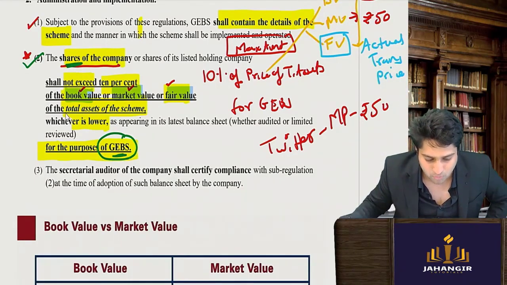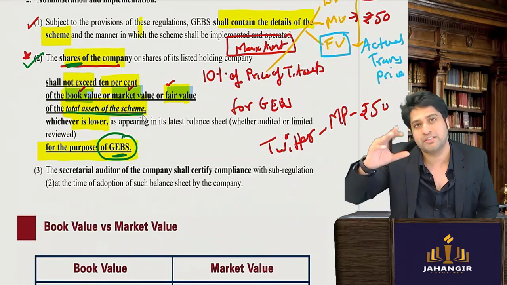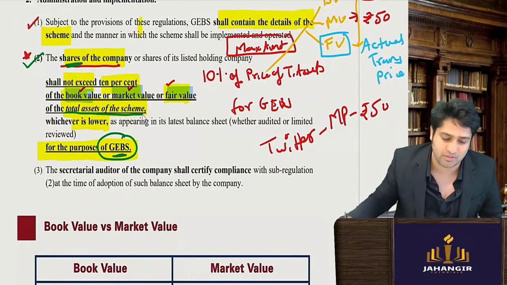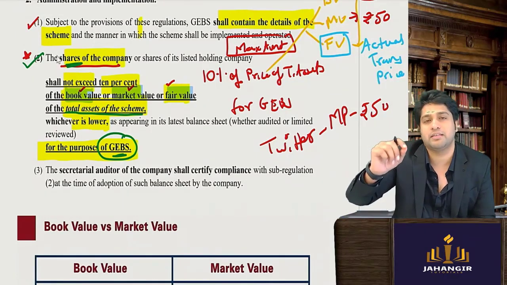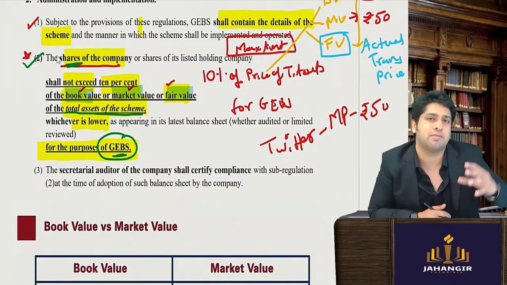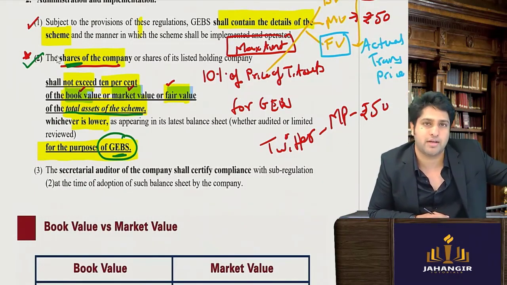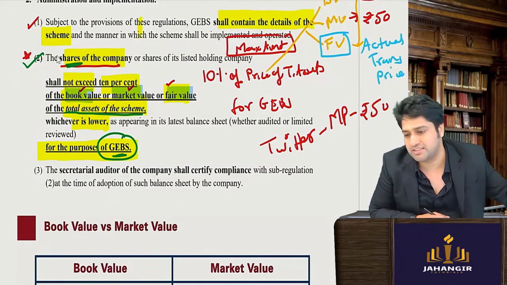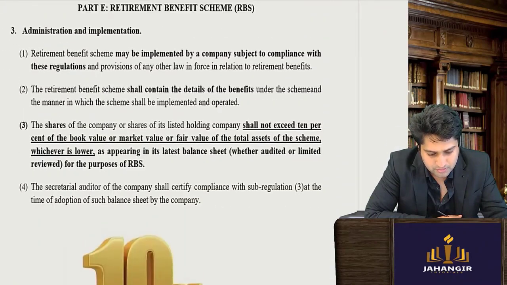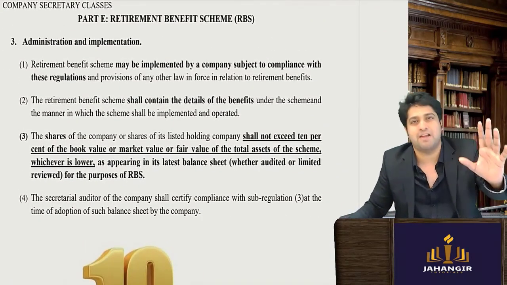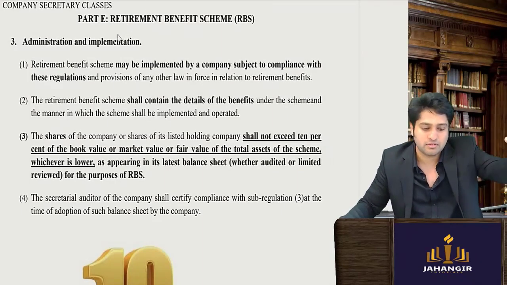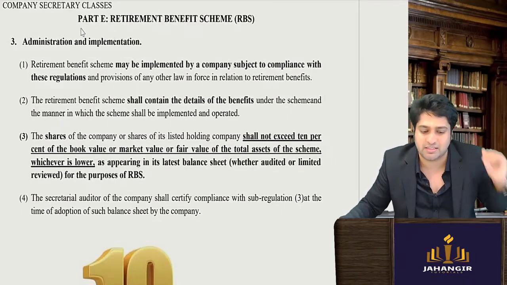So you will figure out what the total assets of the scheme are. Its 10% is the maximum that you can use for the general employee benefit scheme. The rest of the amount can be used for other things such as putting in FD, putting in some liquid funds, etc. Just remember that 10% figure, that's the only new point in the D scheme and in the E scheme also.